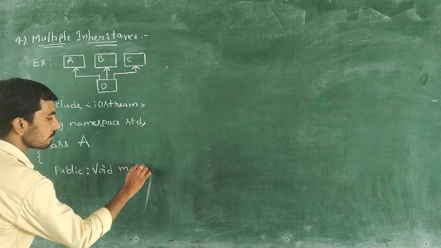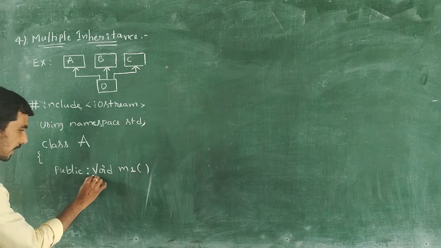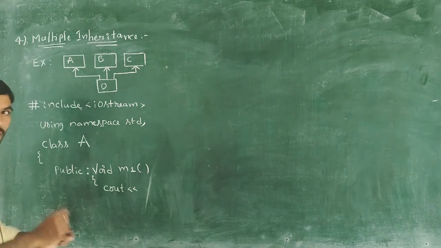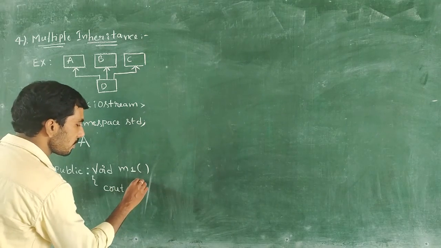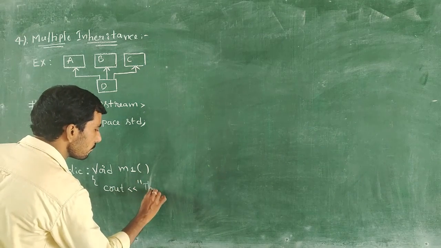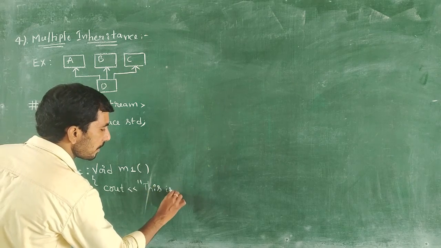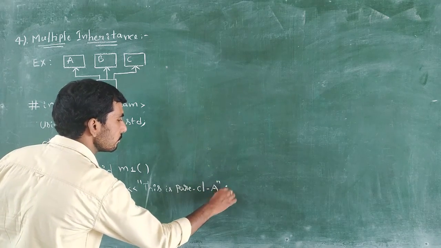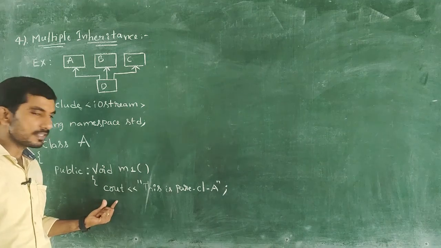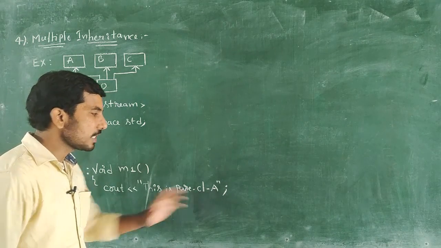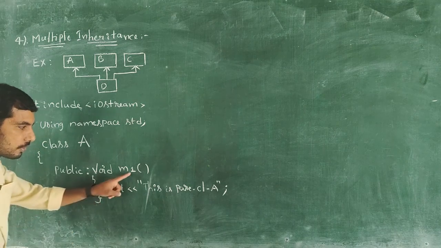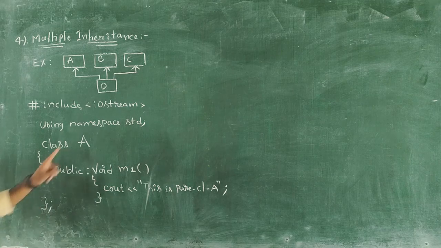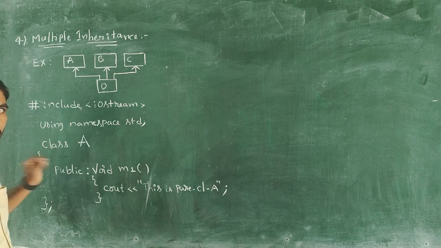Here I am writing one function, void m1. This void m1 function has a statement, where I just want to print something. That statement is "This is parent class A". Here I am printing one simple string with the help of the cout object. Then I am closing the m1 function and also closing the A class. So now the single parent class implementation is finished.